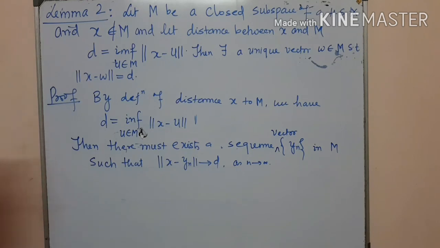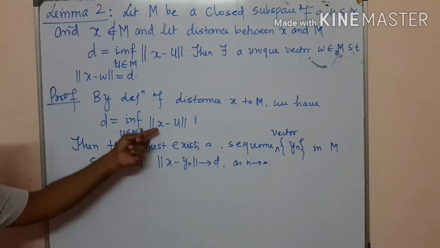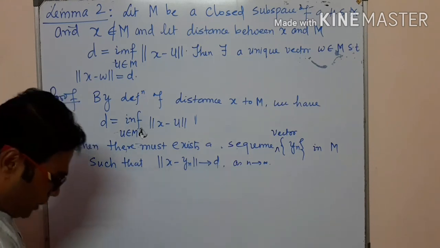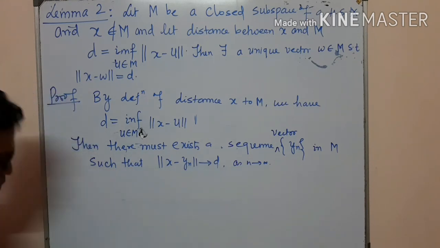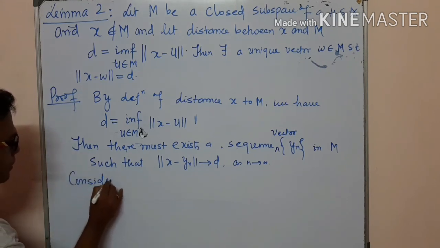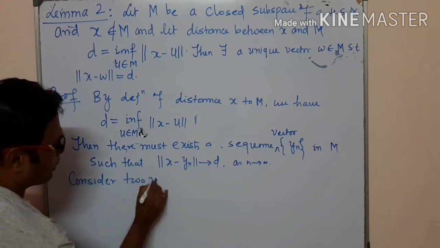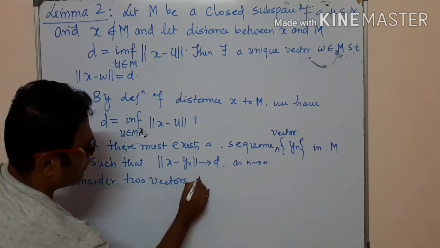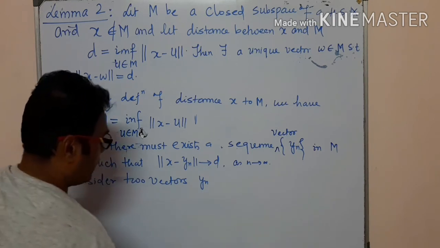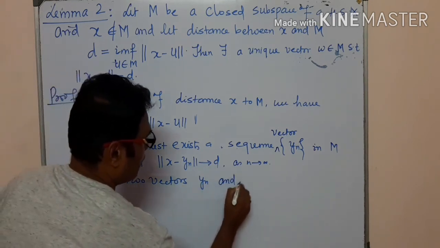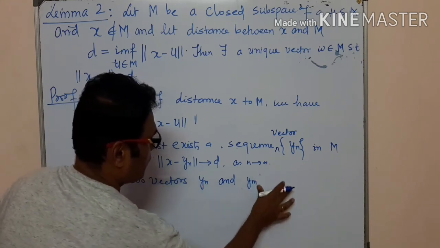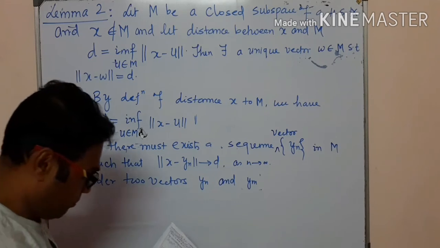This is obvious because we are taking the distance, so this distance gets closer as n grows. Now we consider two vectors, yn and ym.